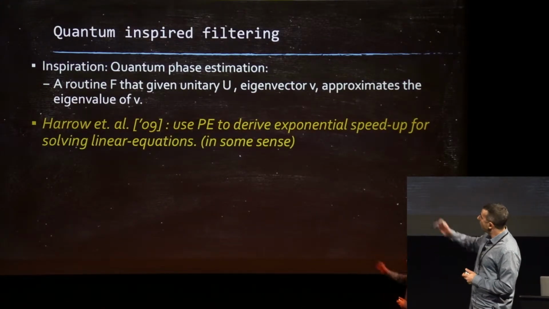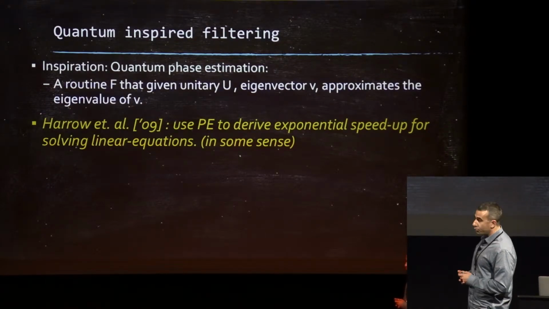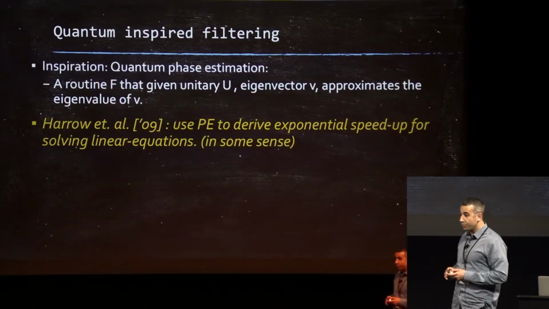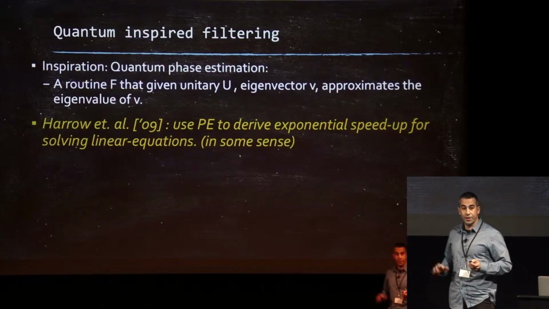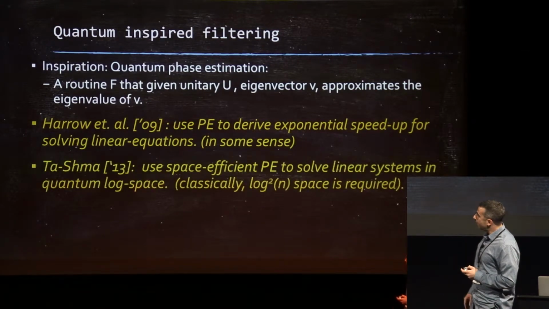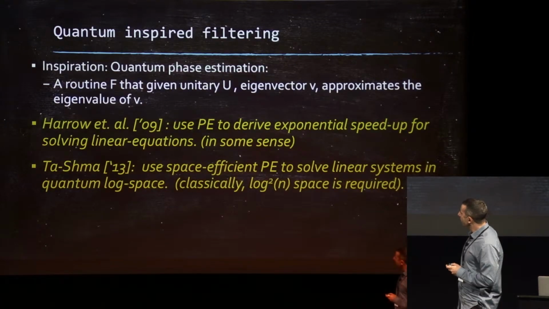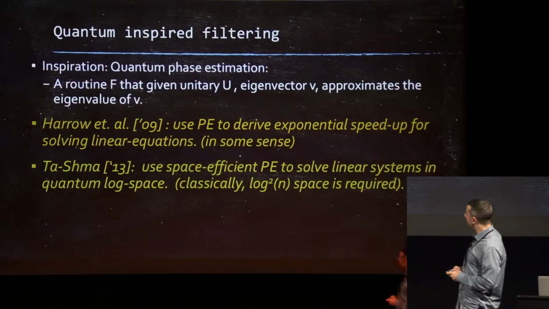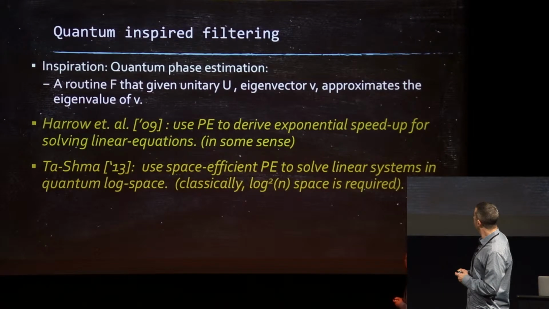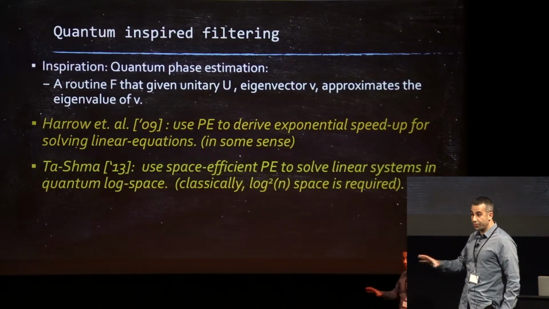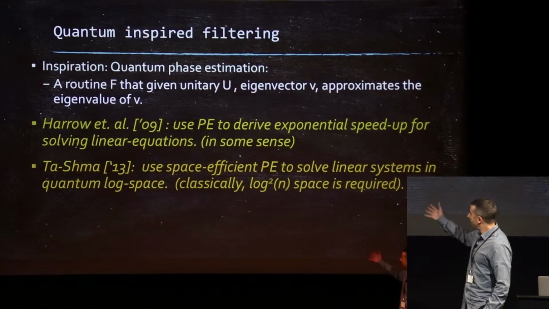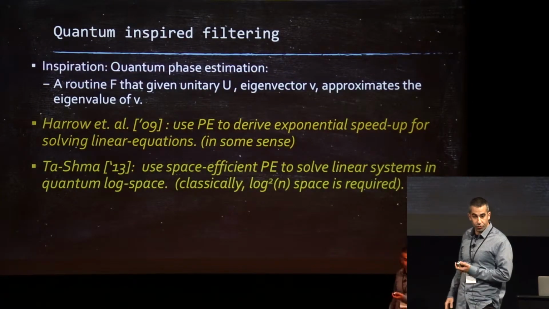And it has proved to be useful in various contexts. For example, Harrow et al. in 2009 used phase estimation to get an exponential speedup for solving linear systems of equations under certain conditions. And then Amnon Ta-Shma in 2013 used a space-efficient implementation of phase estimation to solve linear systems of equations in BQL, in quantum log space. So we can do this quantumly in log space. Classically, we think we can do no better than log squared n.